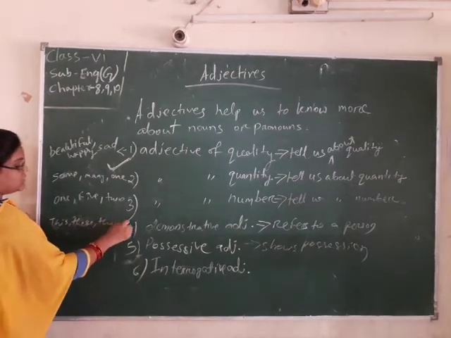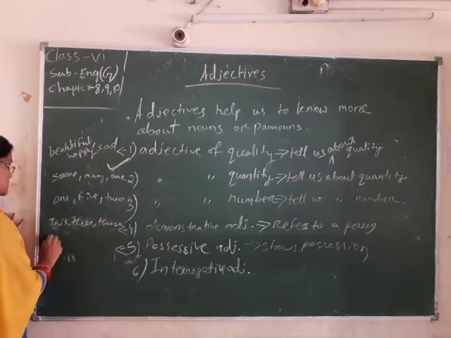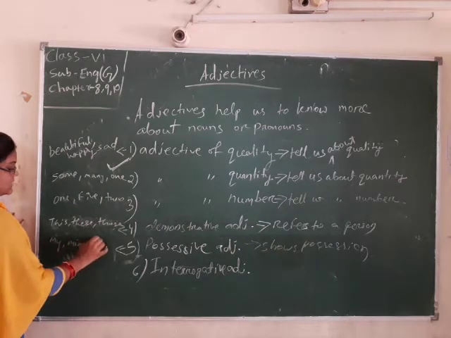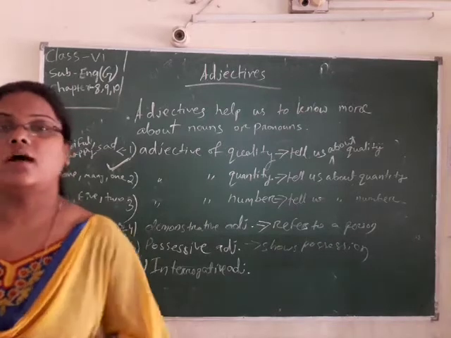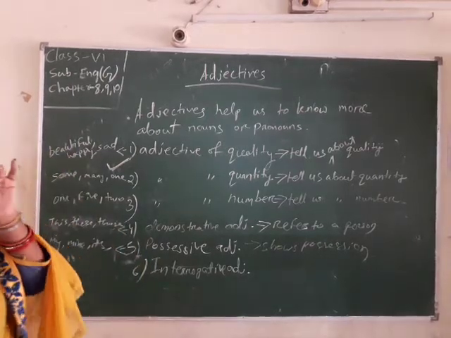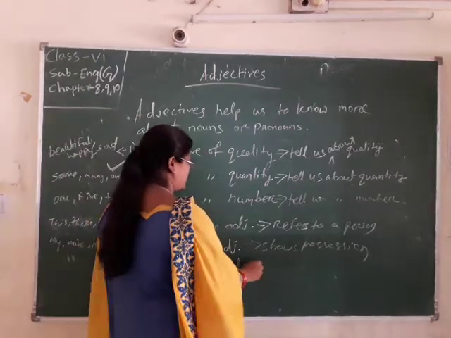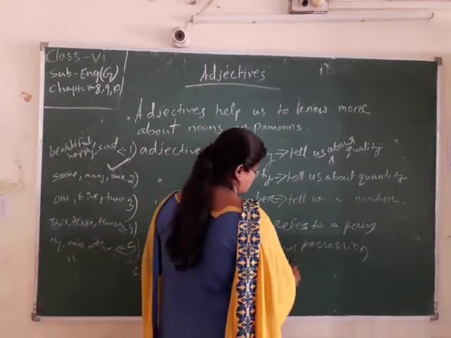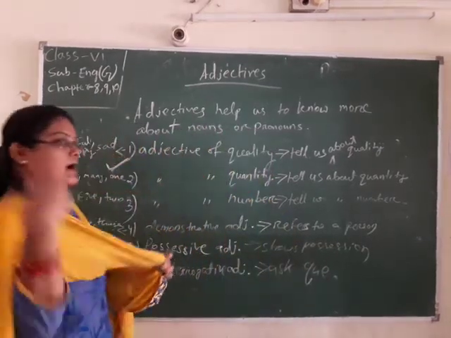These are demonstrative. And possessive shows possession. The examples of possessive are mine, its, theirs, his, hers, ours. Then interrogative adjective. Which adjective asks a question?